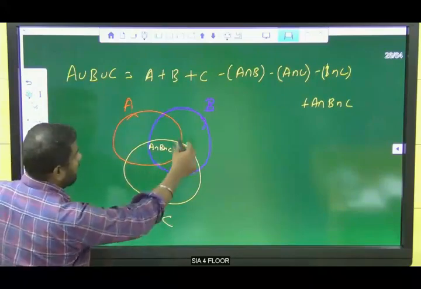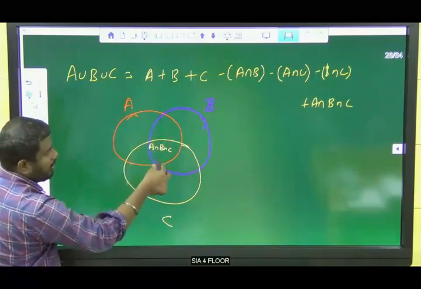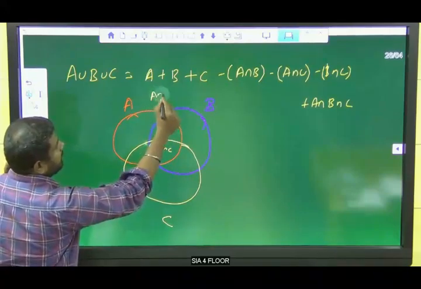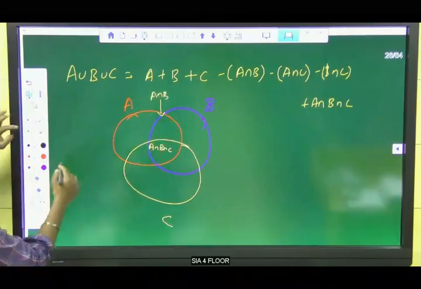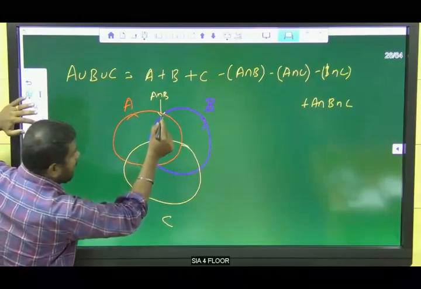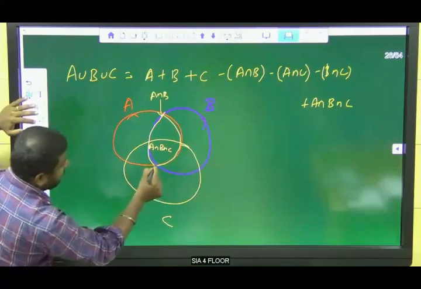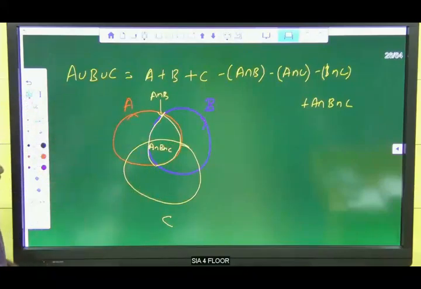And listen guys, all these parts are A intersection B. That means this total part, listen, this complete part is A intersection B. Clear?